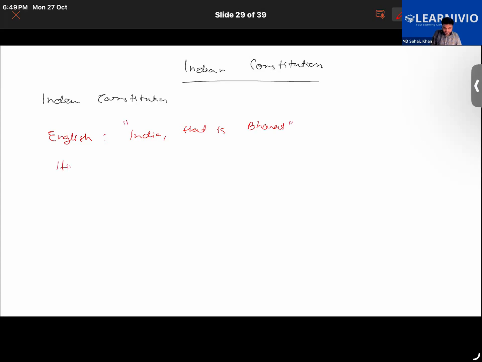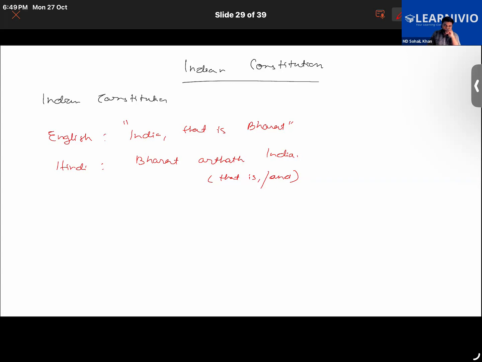While in Hindi it describes India as Bharat, arthat India. Arthat basically means, in English we translate it to, that is, or and. Hope that is clear to you.